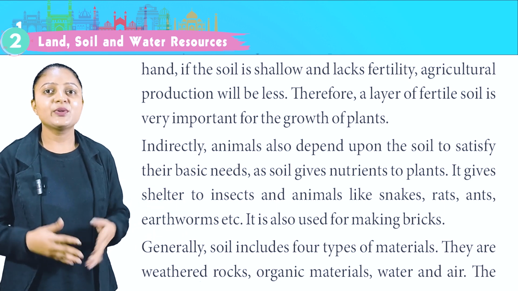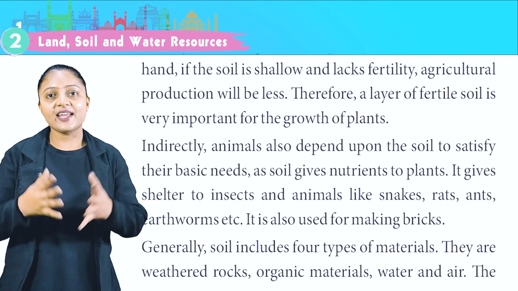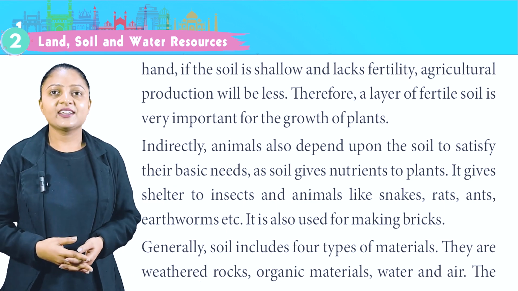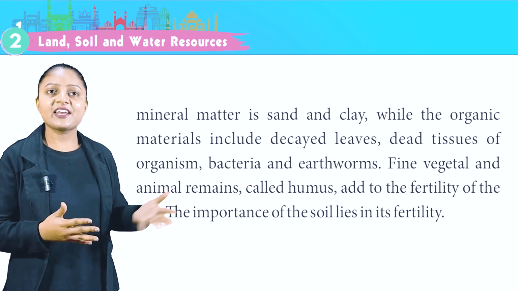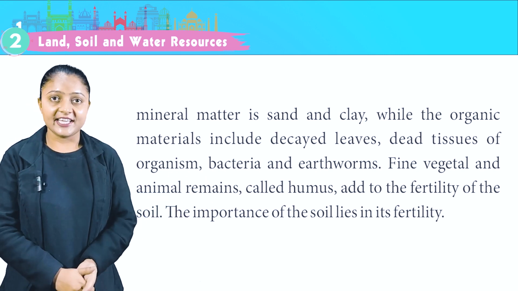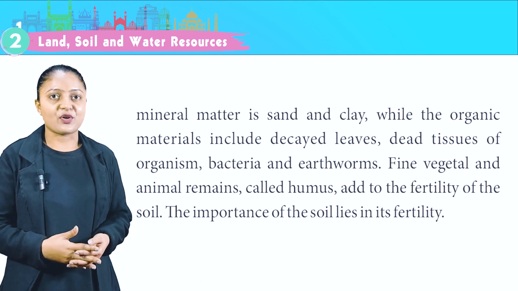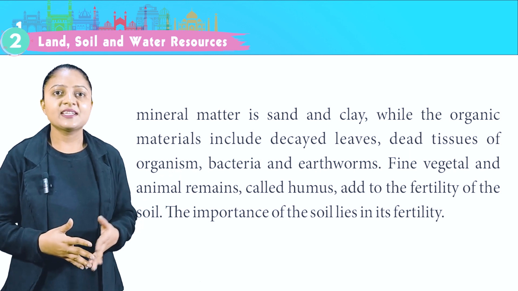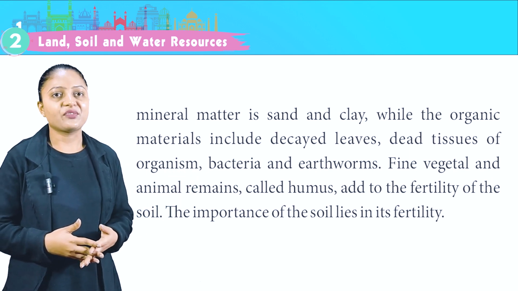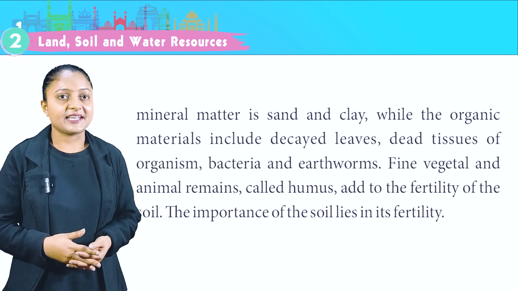Generally, soil includes four types of material. They are weathered rocks, organic materials, water and air. The mineral matter is sand and clay, while the organic materials include decayed leaves, dead tissue of organisms, bacteria, and earthworms. Fine vegetal and animal remains called humus add to the fertility of the soil. The importance of the soil lies in its fertility.